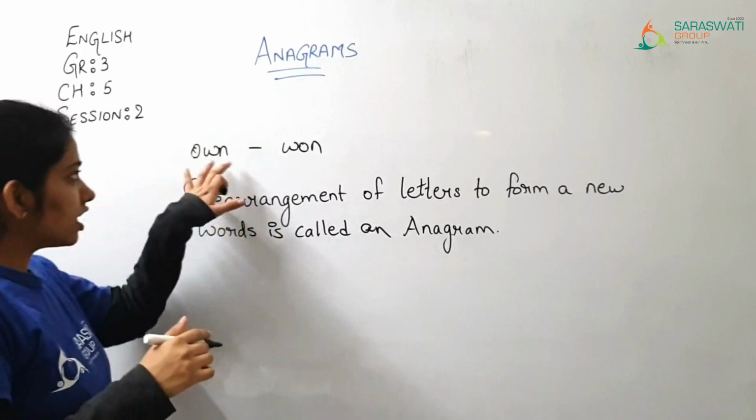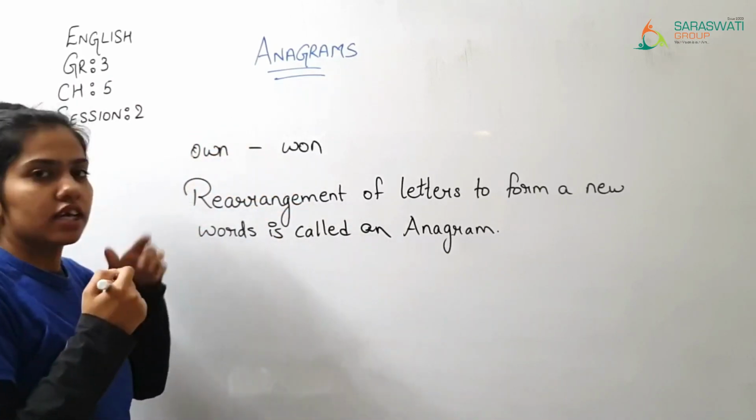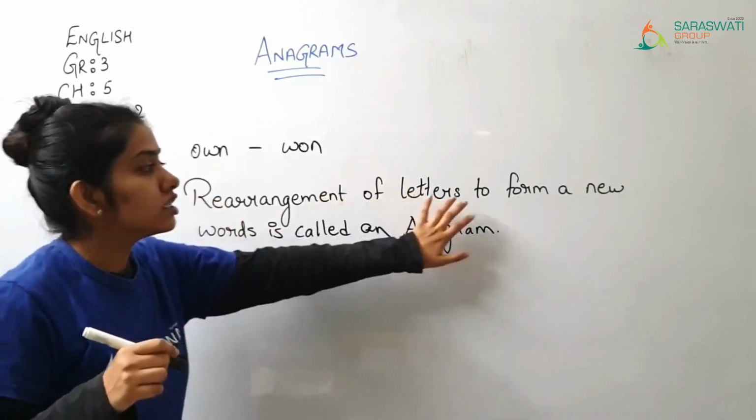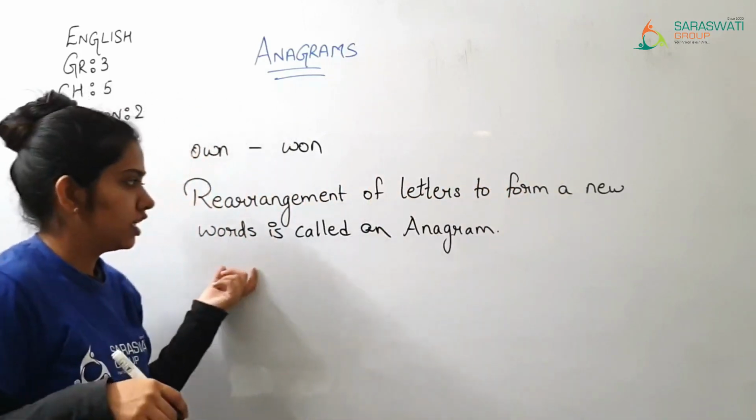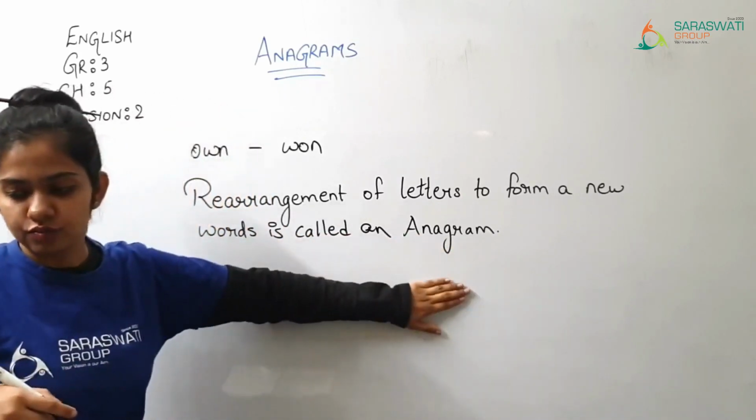As I told you, rearrangement के letters चाहिए, तो जो letters है उसको आप rearrange करते हो, then of letters to form a new word, then such kind of words are known as anagram.